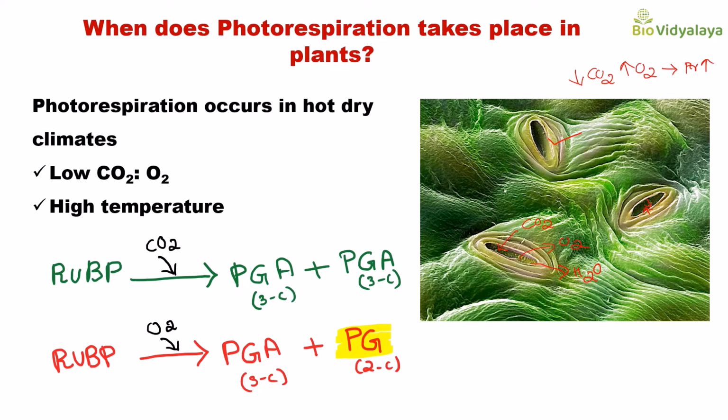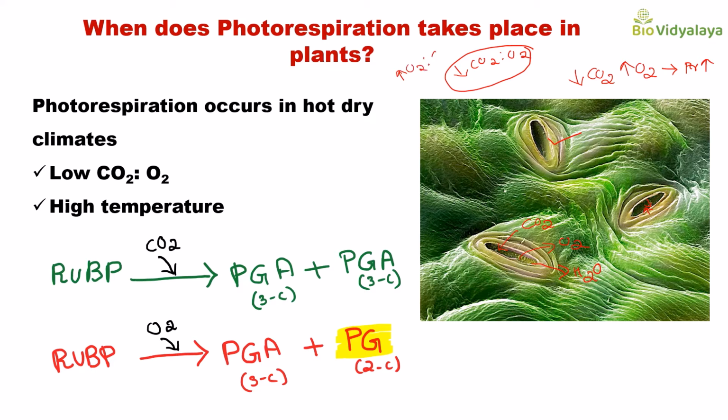Photorespiration increases when the ratio of carbon dioxide to oxygen is lower. A lower carbon dioxide to oxygen ratio means a higher oxygen to carbon dioxide ratio.